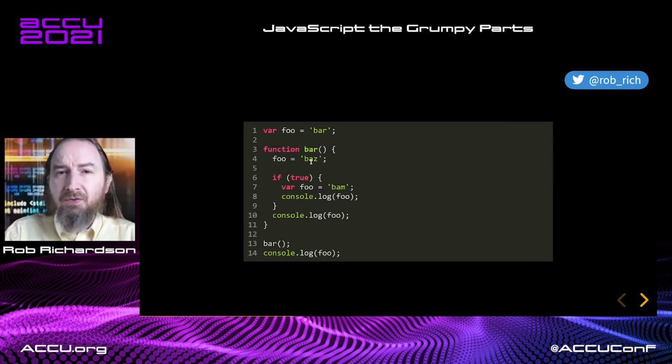Hey, is it undefined yet? Well, we can play the variable hoisting game, but we know that it was just defined in the previous scope. So our inner foo is set to baz. Inside our loop, we'll set it to bam. We'll console log that inner foo, that's bam. Console log our inner foo again, that's also bam. And console log our outer foo, which is still bar. Bam, bam, and bar. Is that the answer that you got?